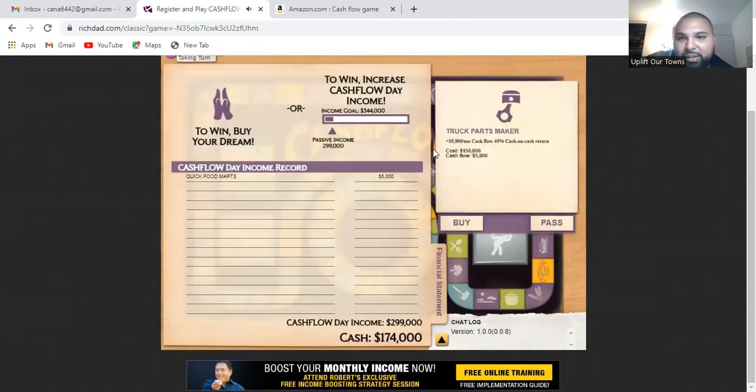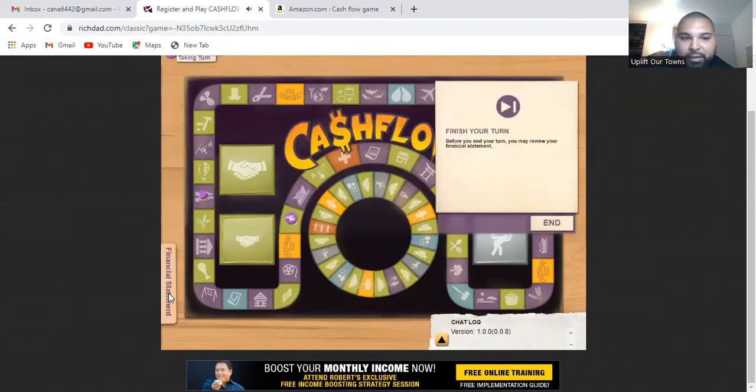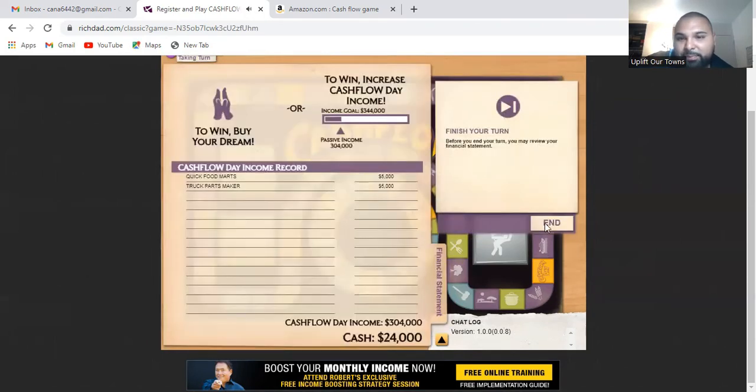So I can spend $150,000 to make $5,000 by investing in a truck part maker. So I'm going to buy it because I have enough money. Now I'm making an extra $10,000 of passive income.